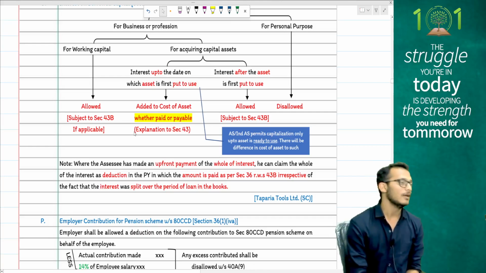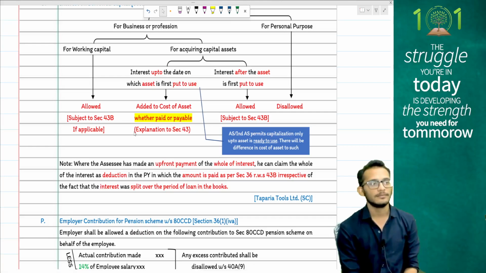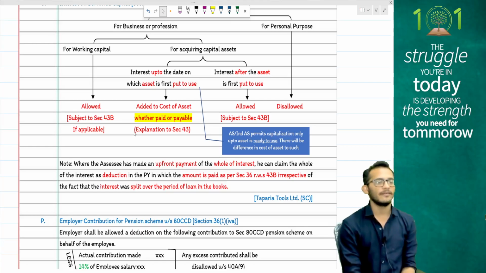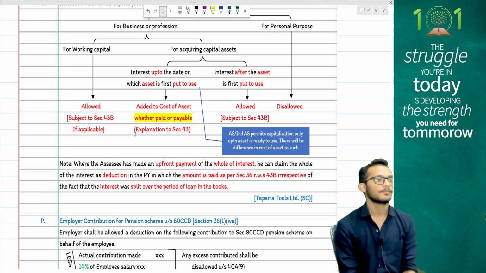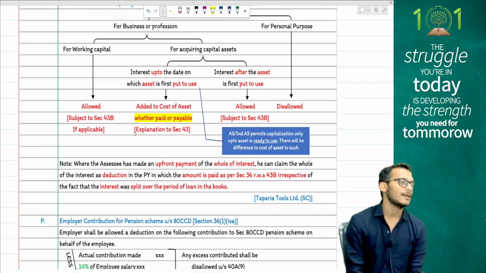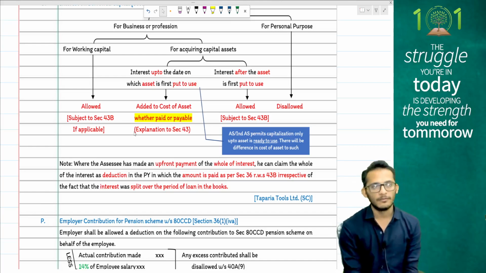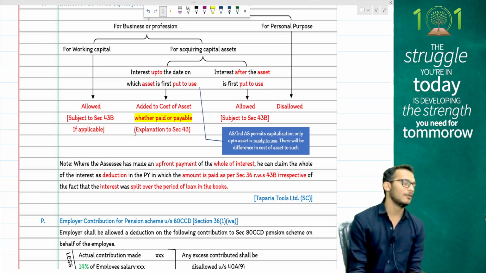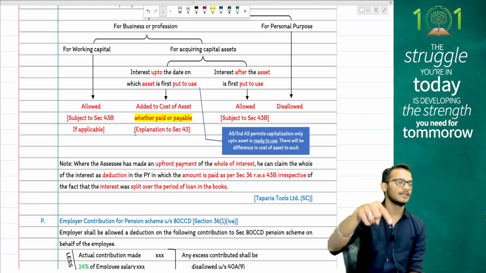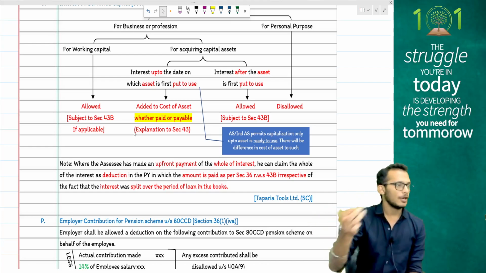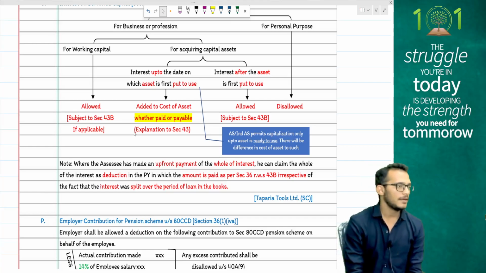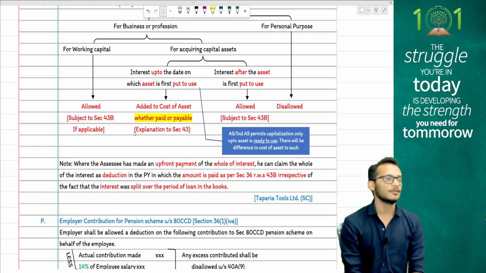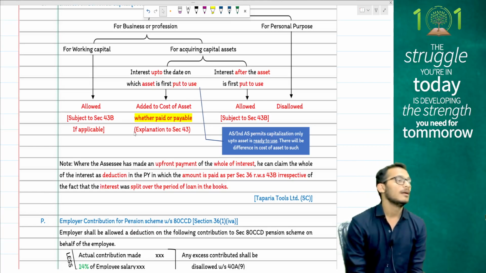Then we have your standard on borrowing cost, where the borrowing cost standard comes and says, when you have taken a loan, tell me, is it for revenue nature or capital assets? If you have taken it for revenue nature, interest is allowed as deduction, subject to 43B, payment on or before due date of return filing. If you have taken the loan for a capital asset, tell me whether the asset is put to use or not put to use. If the asset is put to use, interest will be allowed as deduction. If the asset is not put to use, interest will get capitalized.